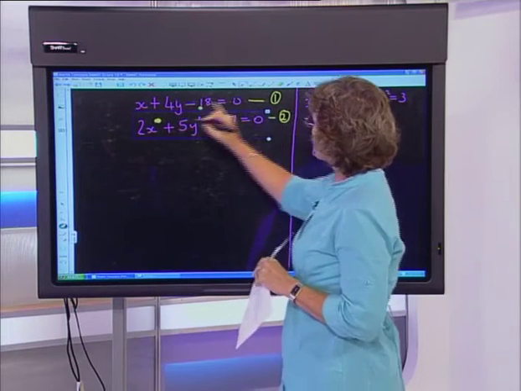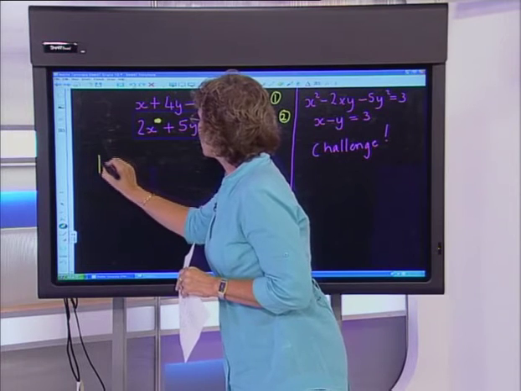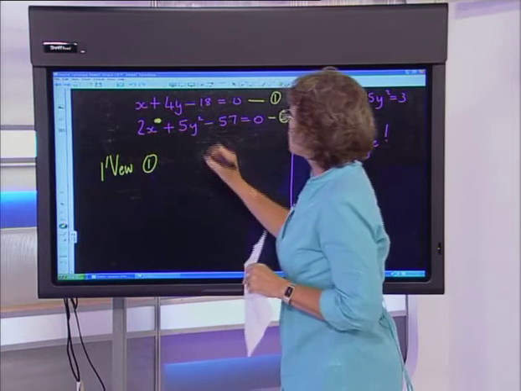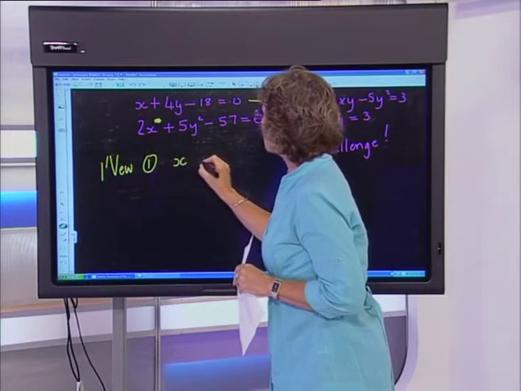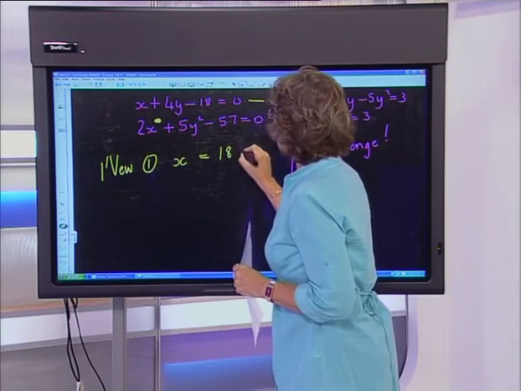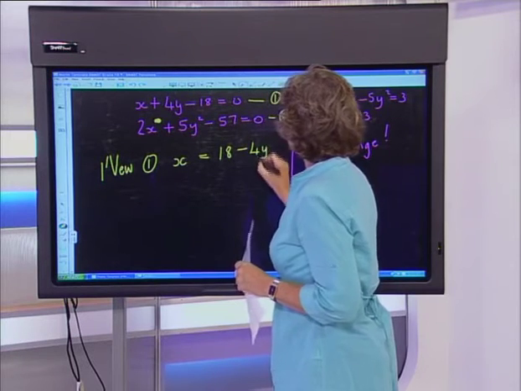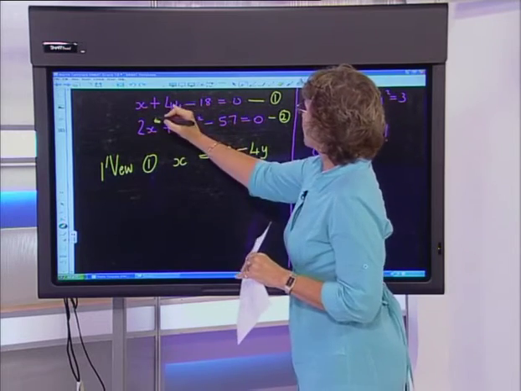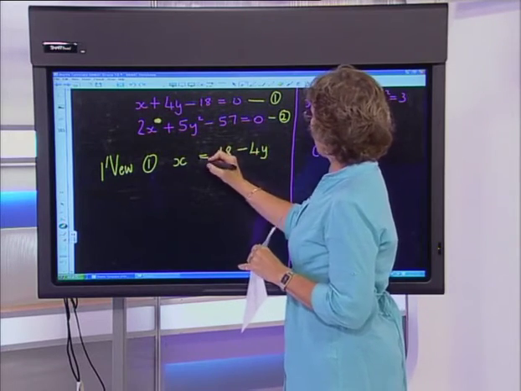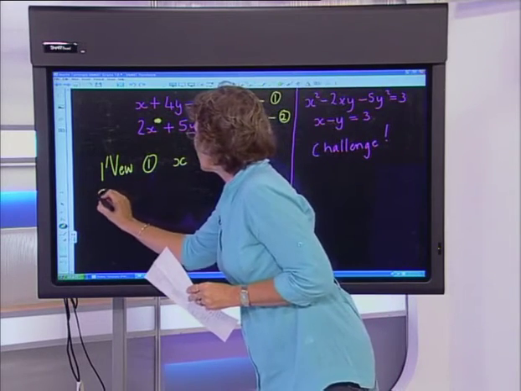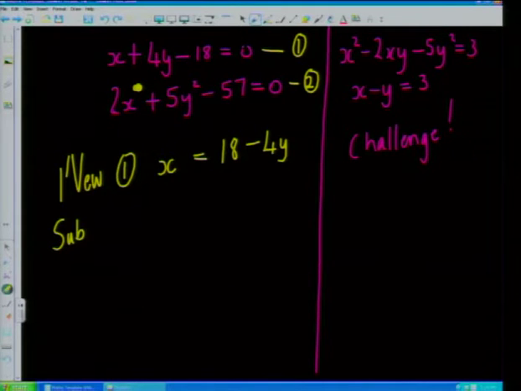We look at the first equation and we identify that we can make a new equation out of it quite easily. The new equation is going to read that x is going to equal positive 18 subtract 4y. I've organized it so that it's a bit more user-friendly, with my 4y at the back rather than at the front, but that's just a personal preference. Now remember, my next step is to substitute this equation 1 into my second equation.